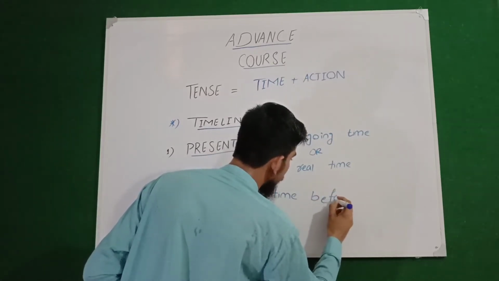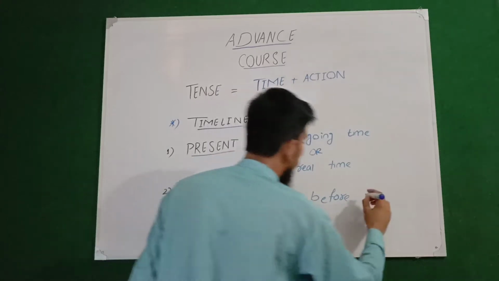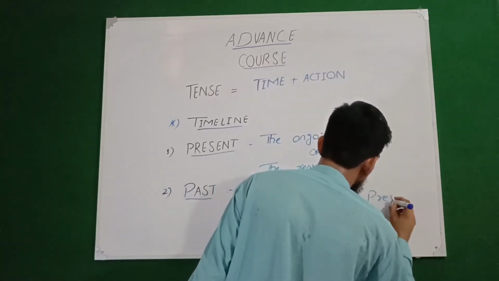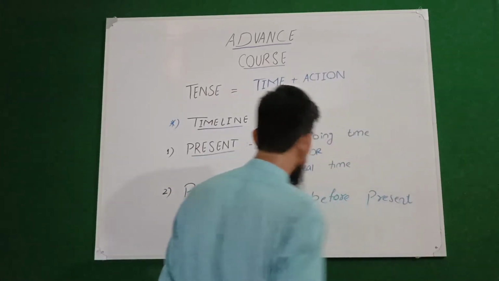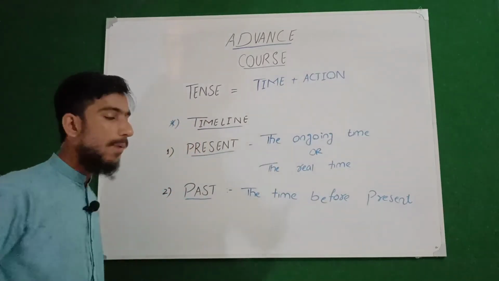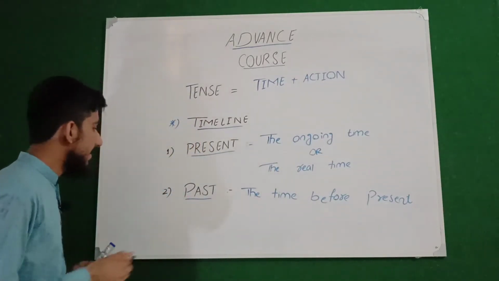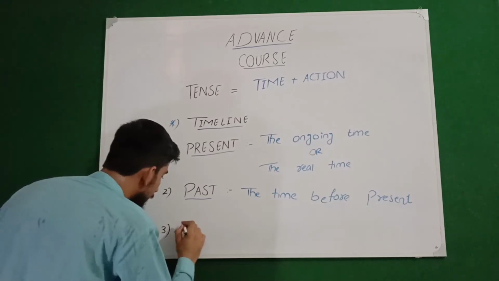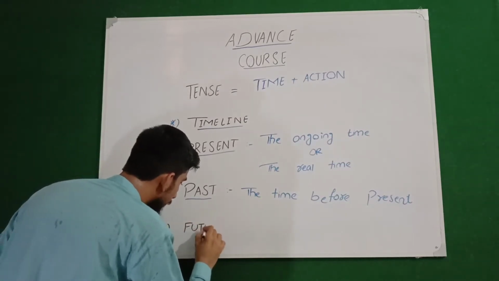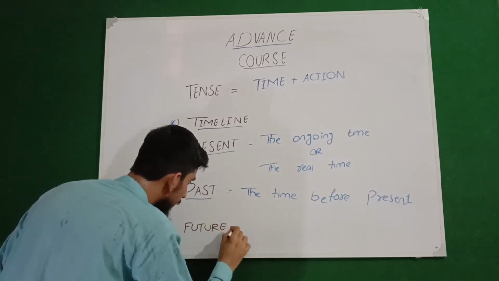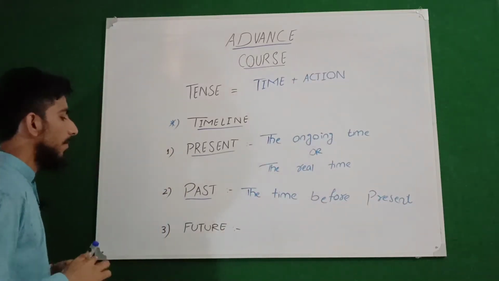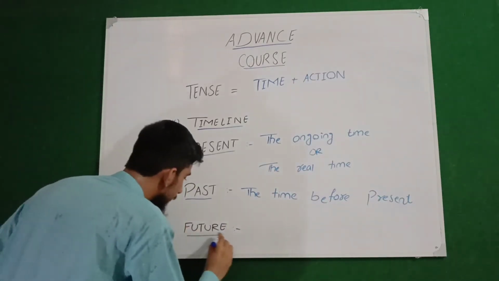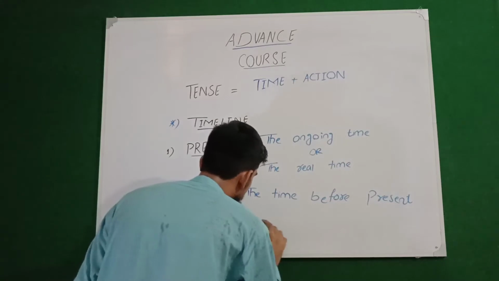The time before present is basically called past time. And number three is future time, which is basically the imaginary time.